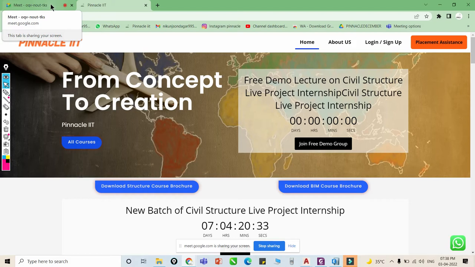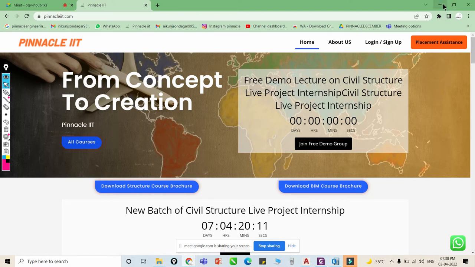It's a platform where you can learn structural designing from beginner to high level. Without wasting time, we will start the session, and then we'll discuss so many things regarding the software, everything.